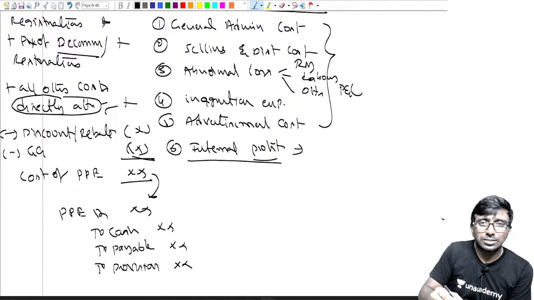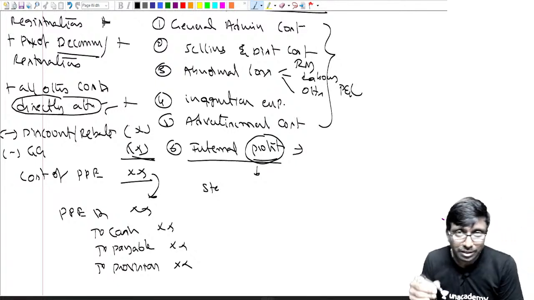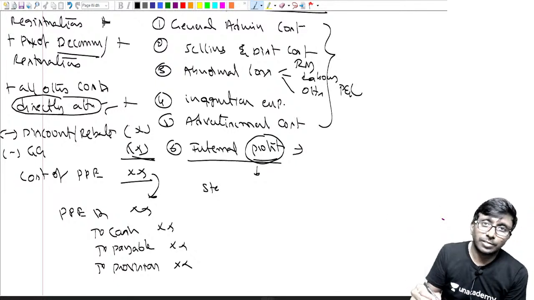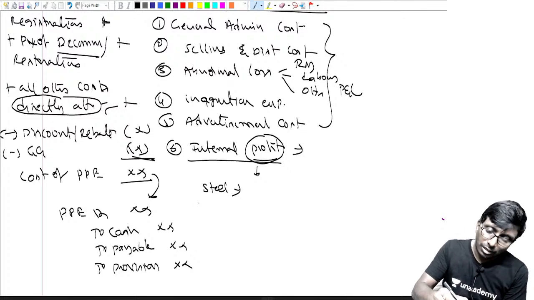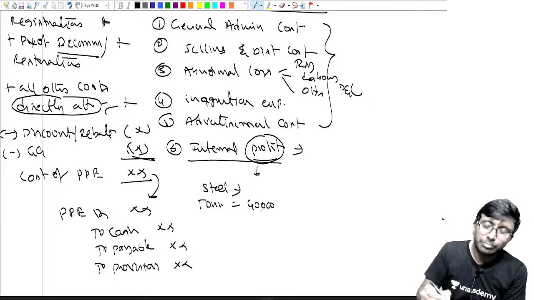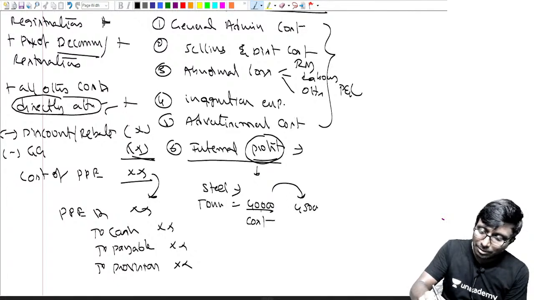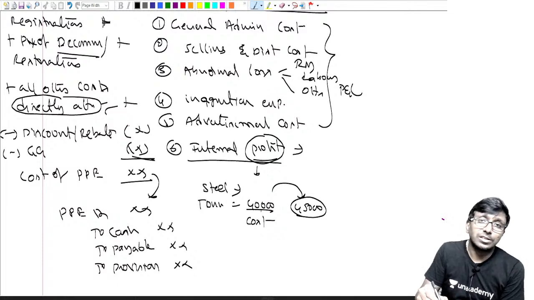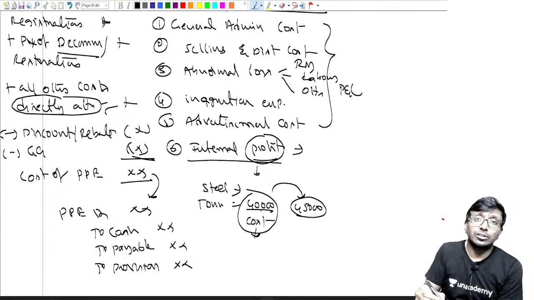Internal profit means what, sir? For example, we are making steel. One ton is equal to 40,000 rupees. Generally, this is my cost, but I will sell it in the market for 45,000 rupees. But when you are capitalizing, you have to capitalize at 40,000 rupees.